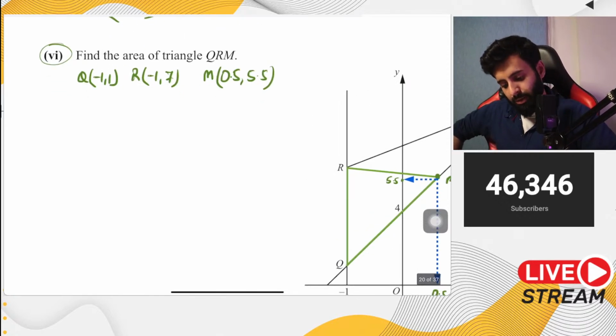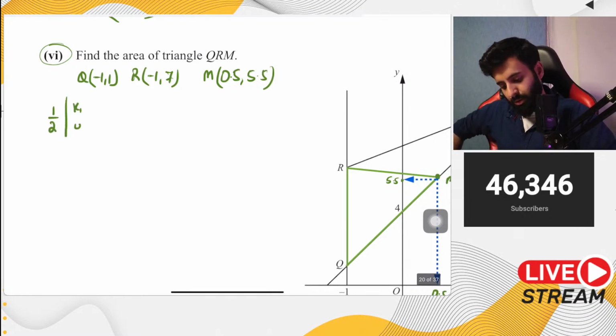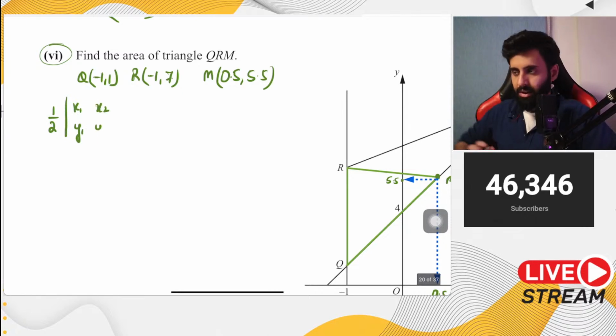Now, how do we use the modulus formula? So first let's write down the formula. The way the modulus formula is used is that first you write down all the points, and you write it either in a clockwise direction or anti-clockwise direction, the way that you've labeled the shape, A, B, C, D.